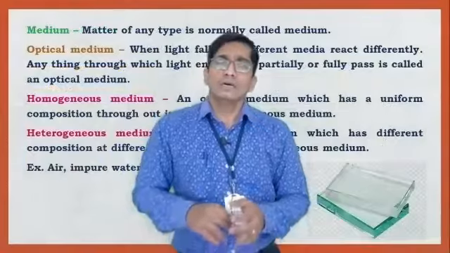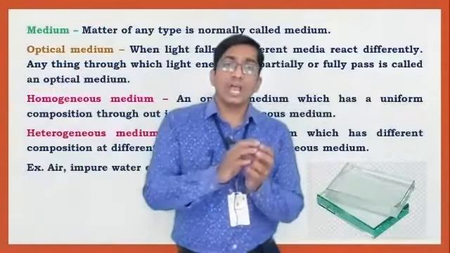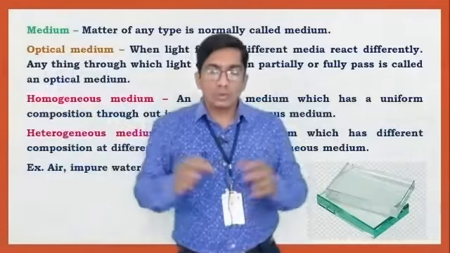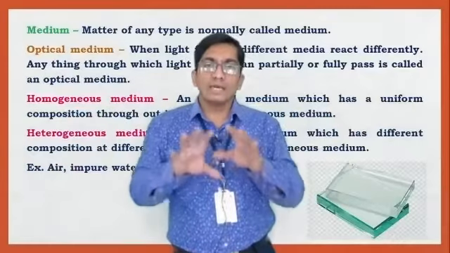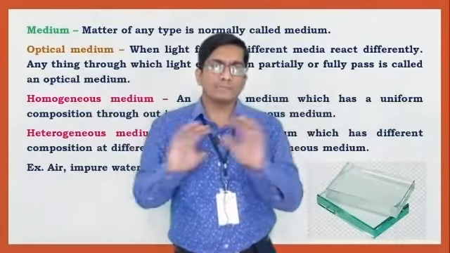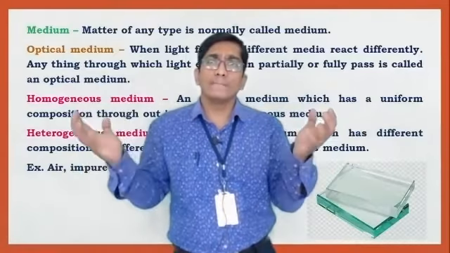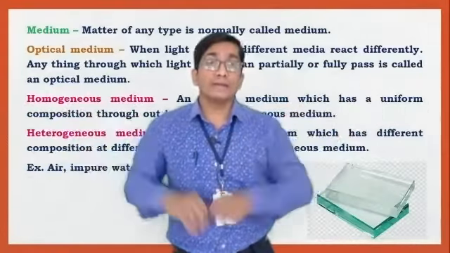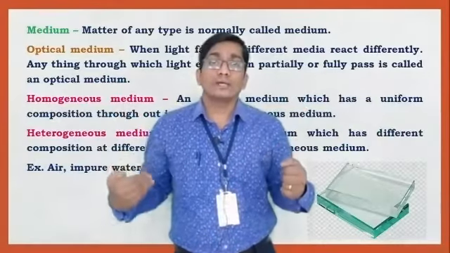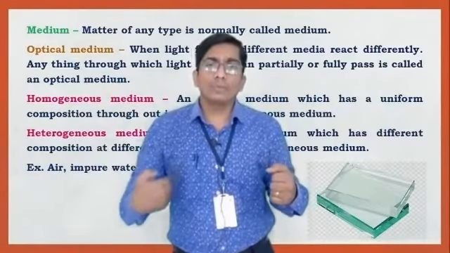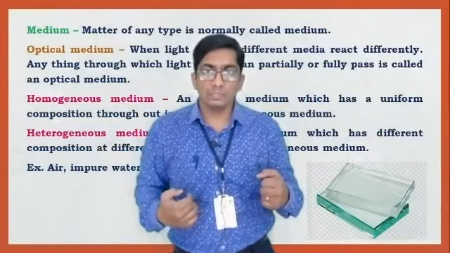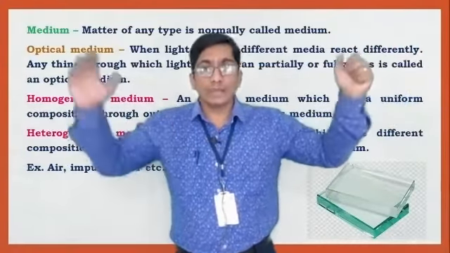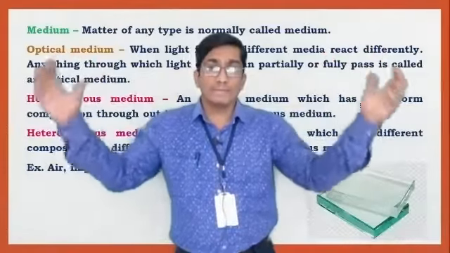Now let's see, this light travels from the source to any observer or obstacle. Between the source and the obstacle there is some space, some portion, which holds matter. Matter of any type is normally called a medium.